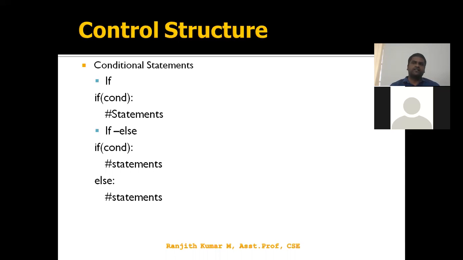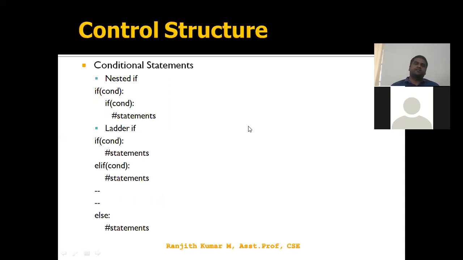If else: if the condition is true, then the first part will be executed, otherwise the else part will be executed. In a simple if, if it is true, the statements will be executed, otherwise no statement will be executed. In if else, these are the two parts: this is the true part, this is the false part. So this is about if else.